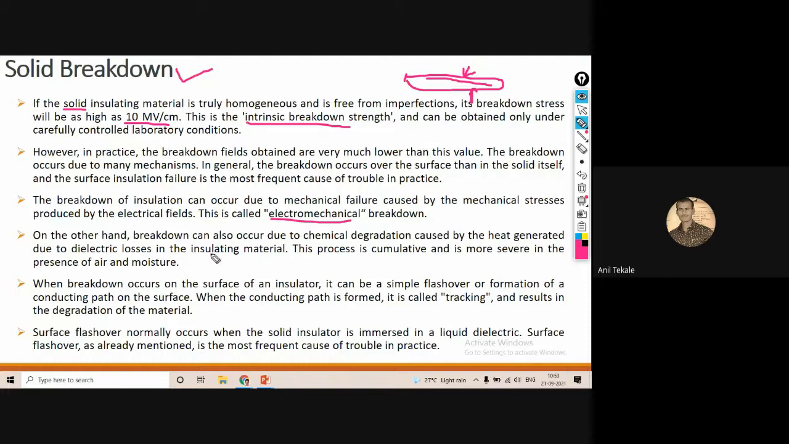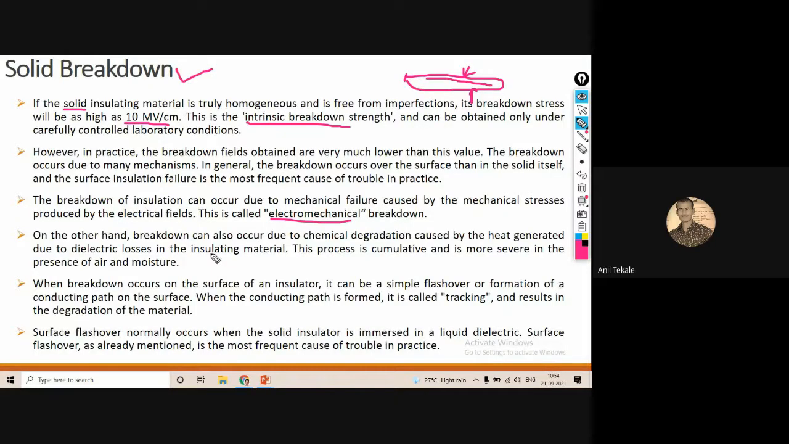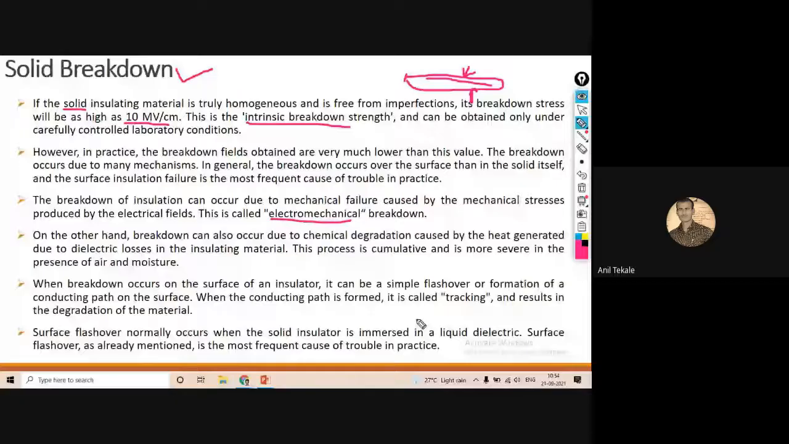Then also another thing we should understand, that breakdown can occur due to chemical degradation. How does that chemical degradation take place? In the presence of air and moisture, the insulation may break down.